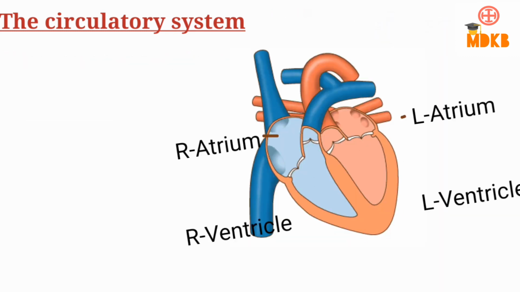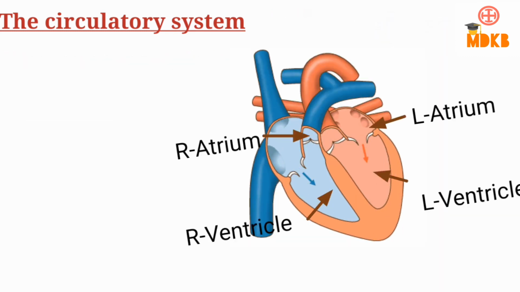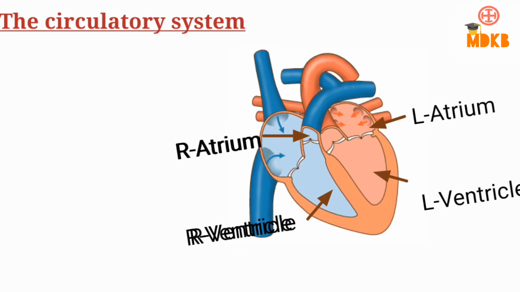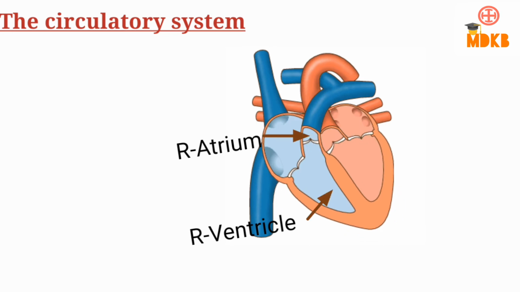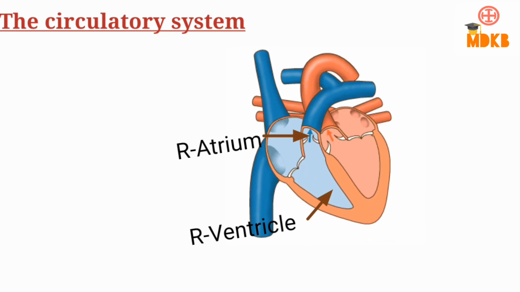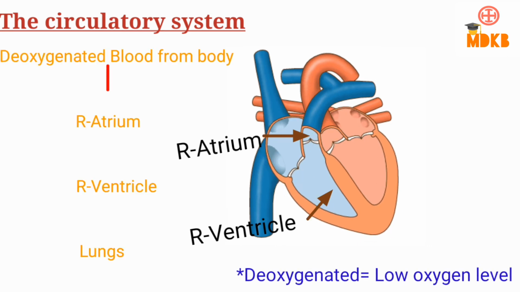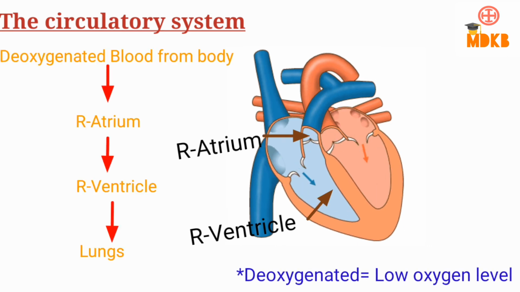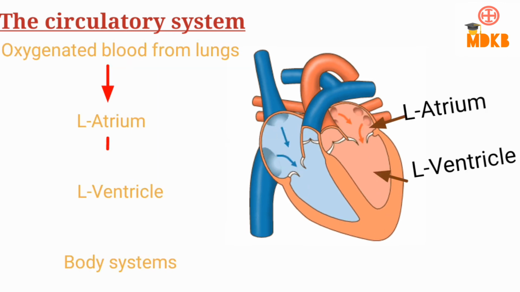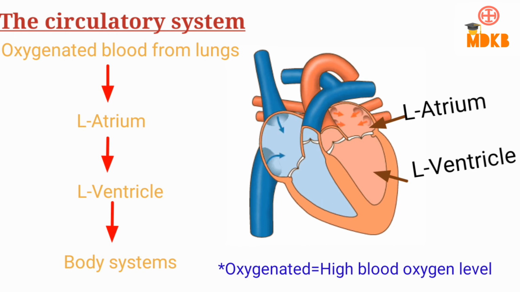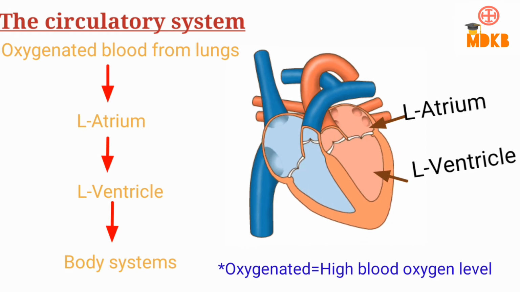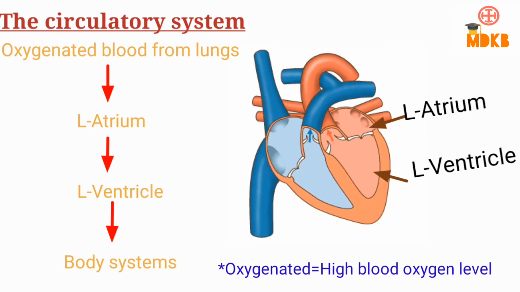The heart has 4 chambers, known as 2 atria and 2 ventricles, with an atrium and a ventricle connected on each side, separated by a muscular wall from the other side. The right side of the heart contains the right atrium and the right ventricle connected by a valve. The right atrium receives deoxygenated blood from the body, and it is the ventricle that pumps it to the lungs for oxygenation. Oxygenated blood comes to the left atrium and is distributed to the body by the left ventricle on the left side of the body.